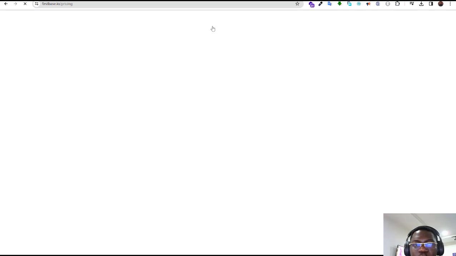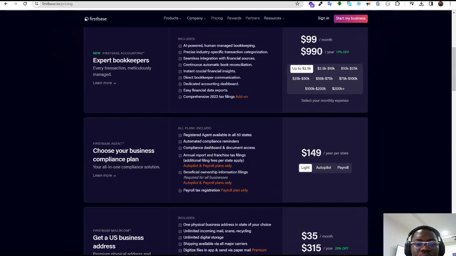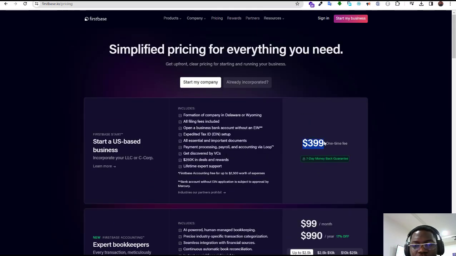Let's first of all check the pricing plan here, because you have to pay some money to get started. Now, this is the package that I went for. This costs about $399. It's a one-time fee payment, so you don't have to renew anything. Once you make this payment, you have access to your tax ID, that is your EIN, all right? And you can also open business bank accounts and get all your company formation documents in Delaware or this other state. I'm going to be explaining these two things, Delaware and these other states. These are two states in the United States.